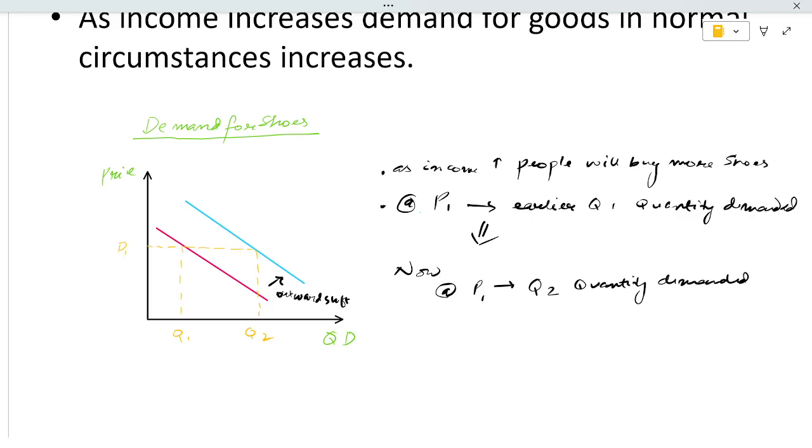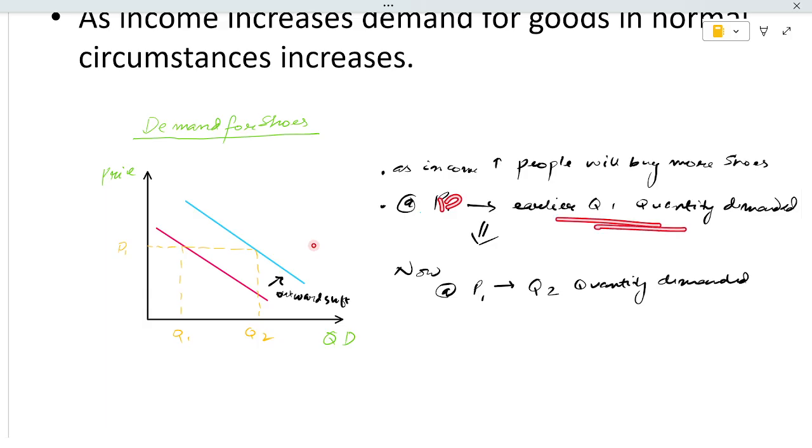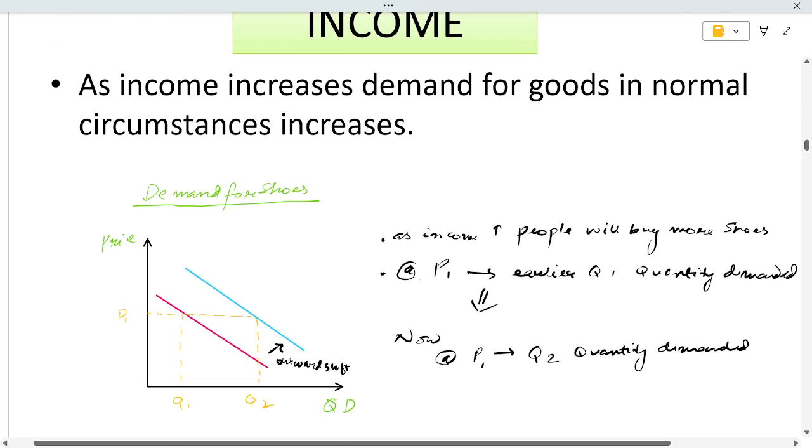As income increases, people will buy more shoes. Already at P1, earlier Q1 was the quantity demanded, and now Q2, the quantity demanded, increases.